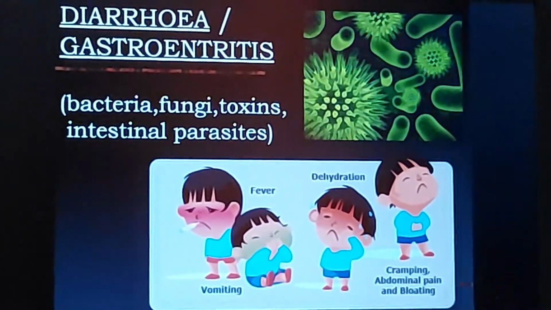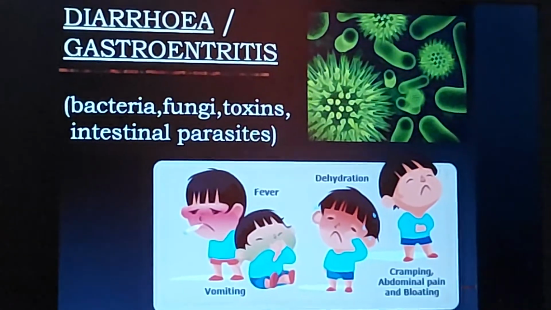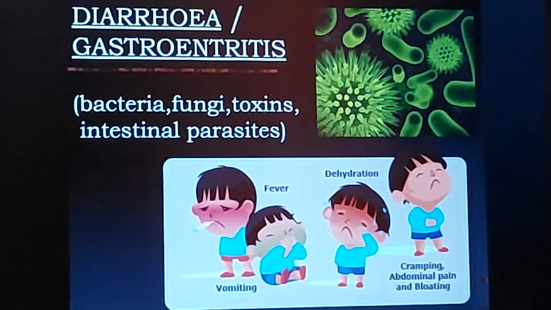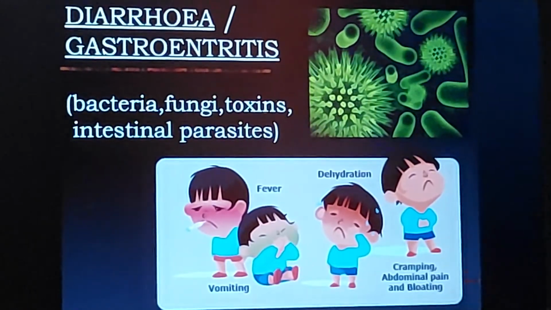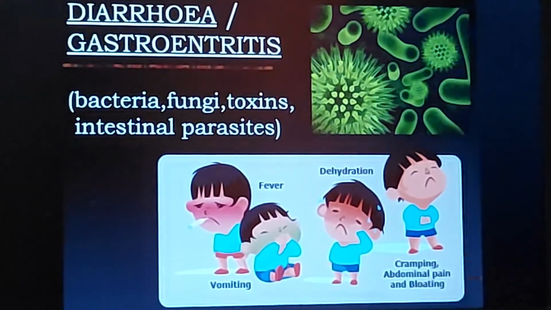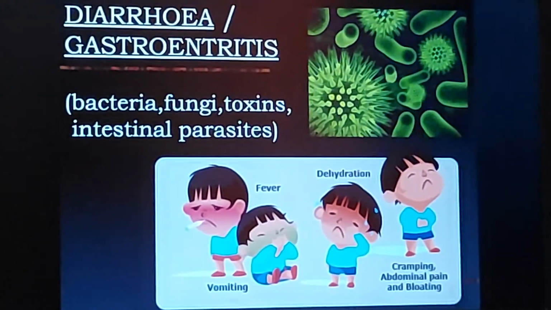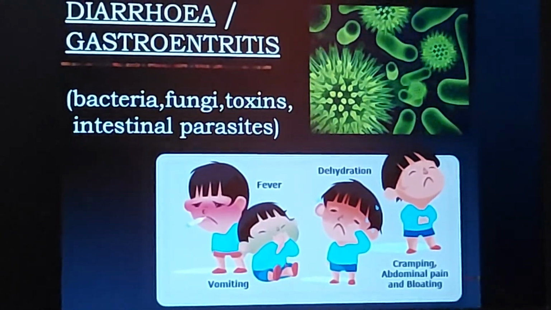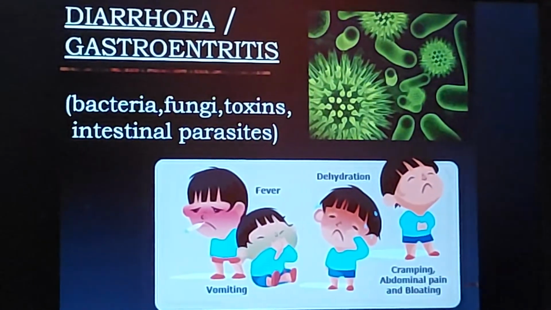Then another disease, diarrhea. This is a disease which can be caused by bacteria, fungi, toxins, intestinal parasites. So any one of these microorganisms can cause diarrhea, and in diarrhea loose motions occur, and because of the continuous loose motions the person may suffer from dehydration, and this dehydration may lead to a nervous breakdown also.